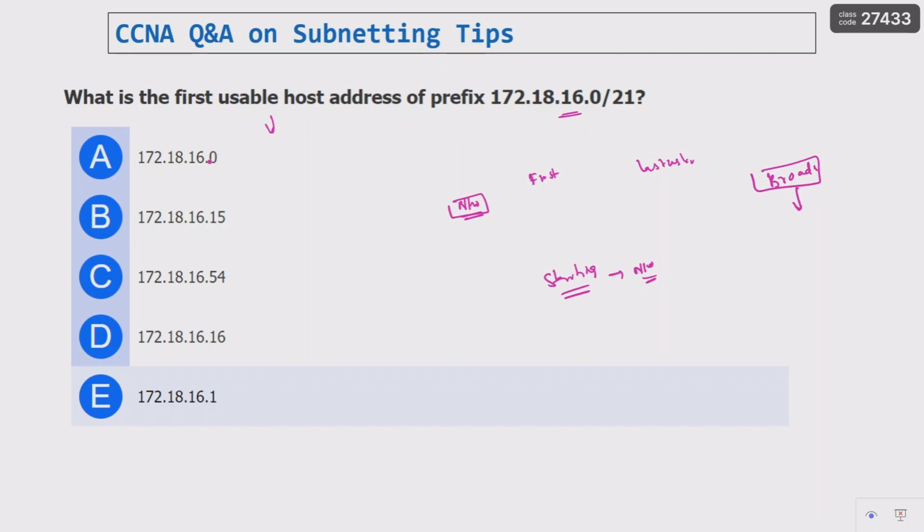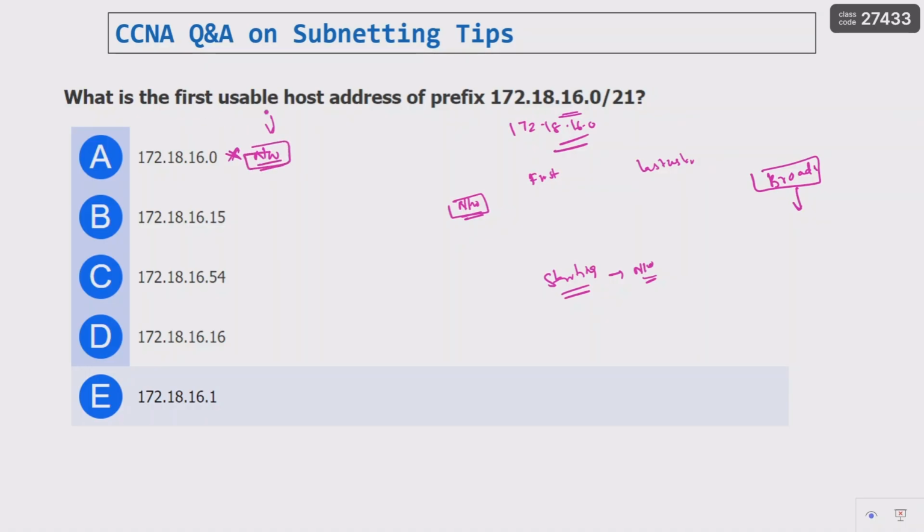So see what is the starting value. Suppose the network starts with 172.18.16.0, this is the network address, right? The starting address we call the network address.